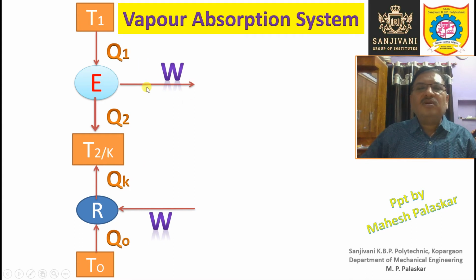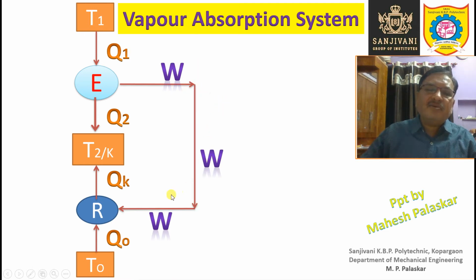Now look at this overall situation, this heat engine, this refrigerating machine. This heat engine is providing some mechanical work and the refrigerating machine requires the mechanical work. Now, if you look at this picture, some idea comes in your mind: whatever mechanical work is obtained from the heat engine, can we supply the same mechanical work to the refrigerating machine?